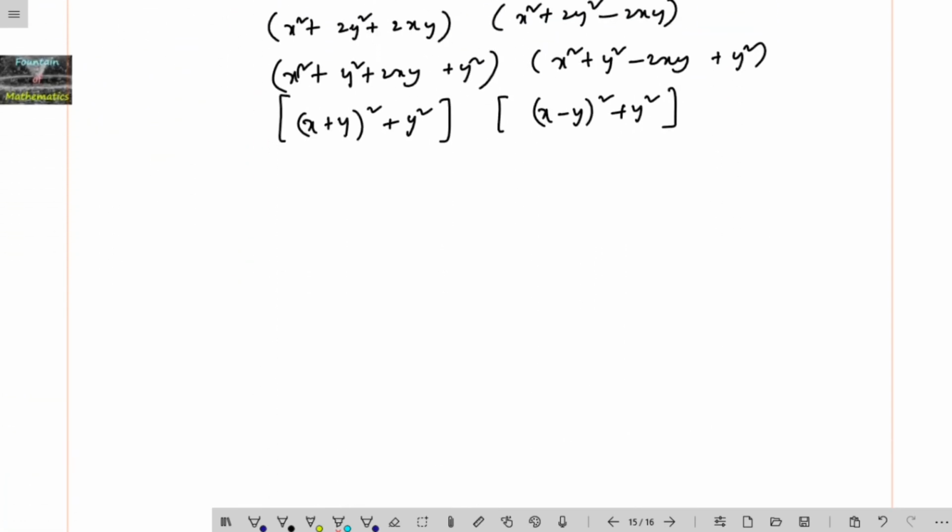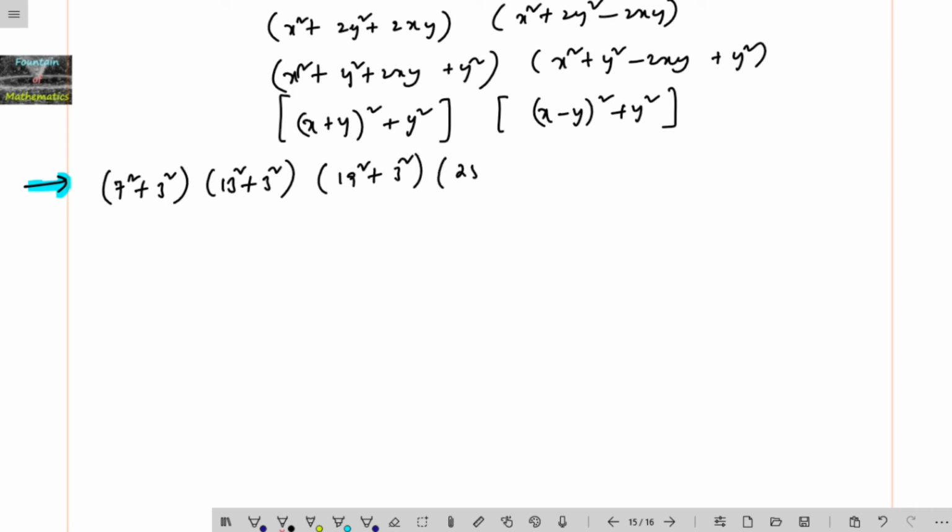So I will be getting the answer. 10 power 4 plus 324 we can write as 7 square plus 3 square into 13 square plus 3 square, and the next one, 22 power 4 plus 324, we can write 22 minus 3, that is 19 square plus 3 square, into 22 plus 3, that is 25 square plus 3 square.